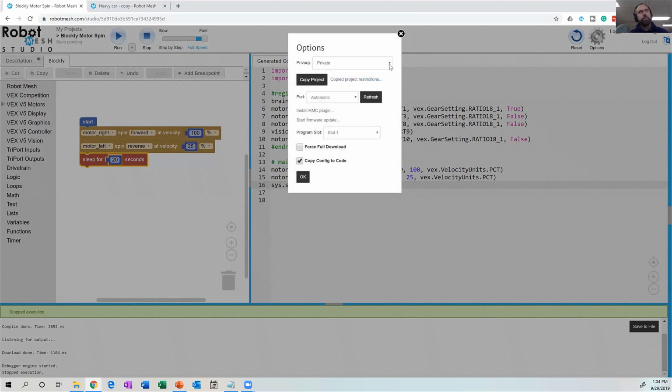One other thing we have not discussed is I can set the visibility of the project. So right now, all of these projects are private to my account. If I wanted to share a project, I can make it public. As a word of caution, when I make the project public, it is public in the real sense of the word, to the whole world, which might not be ideal if you are a team.